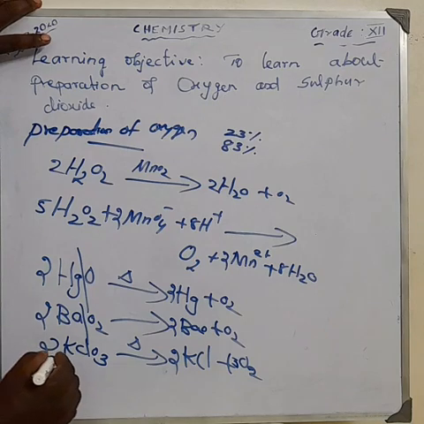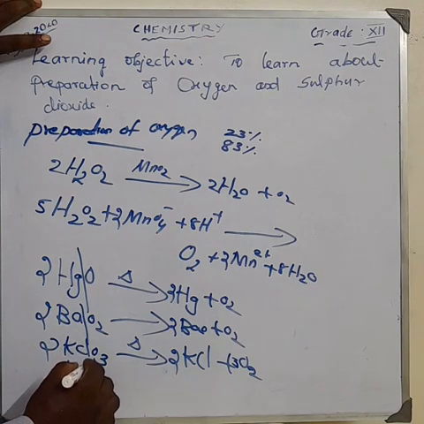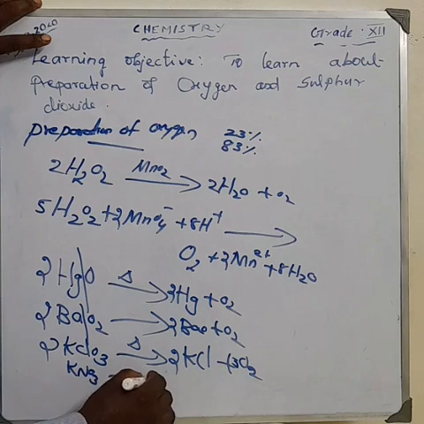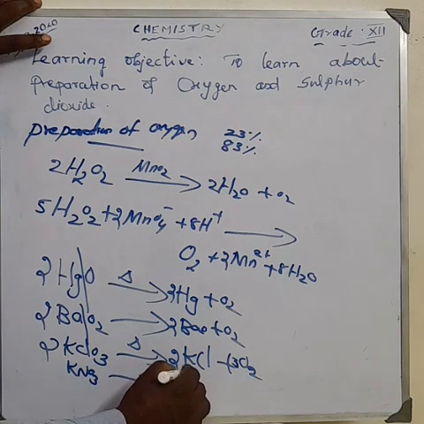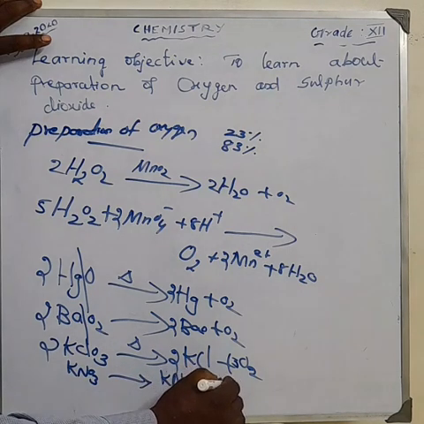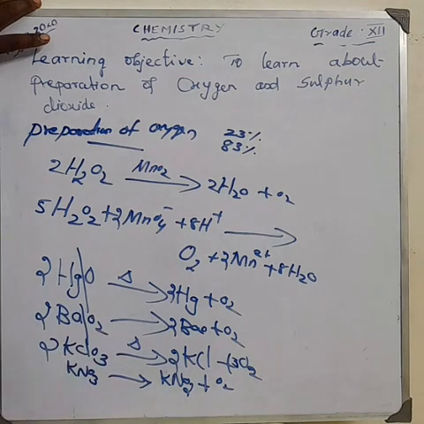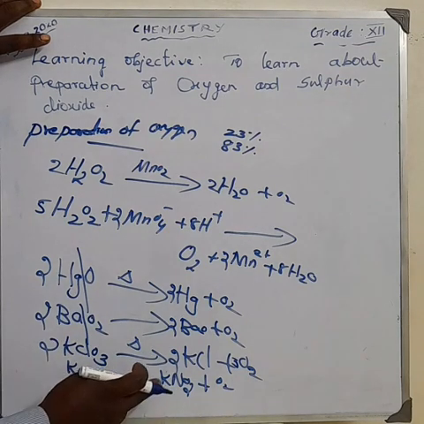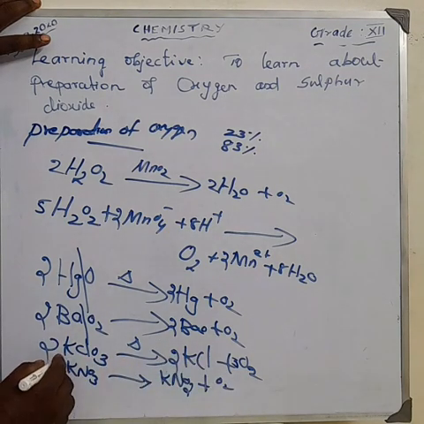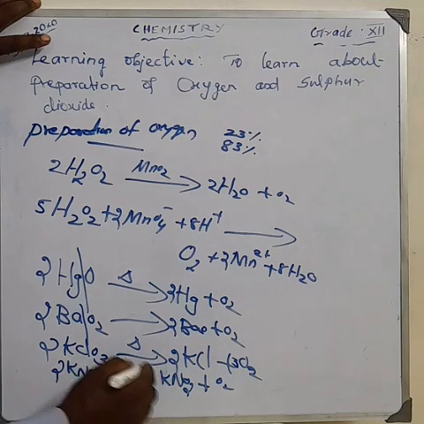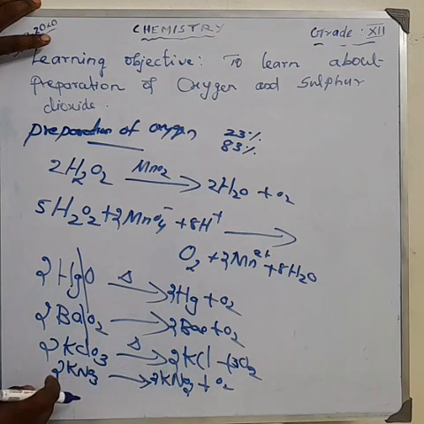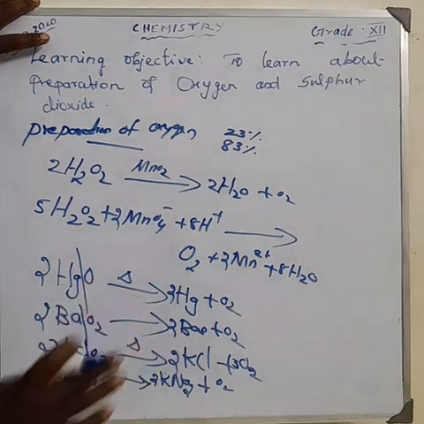Next, potassium nitrate is converted to potassium nitrite. What is the formula for potassium nitrate? KNO3. It is converted to KNO2 plus oxygen. Here we have 3 oxygen and here 4 oxygen, so make it 2 here. Now 6 oxygen. Potassium 2, potassium 2. How is it balanced?